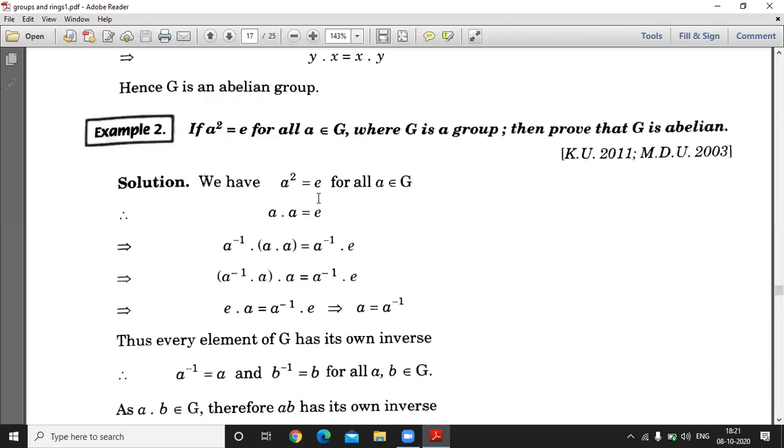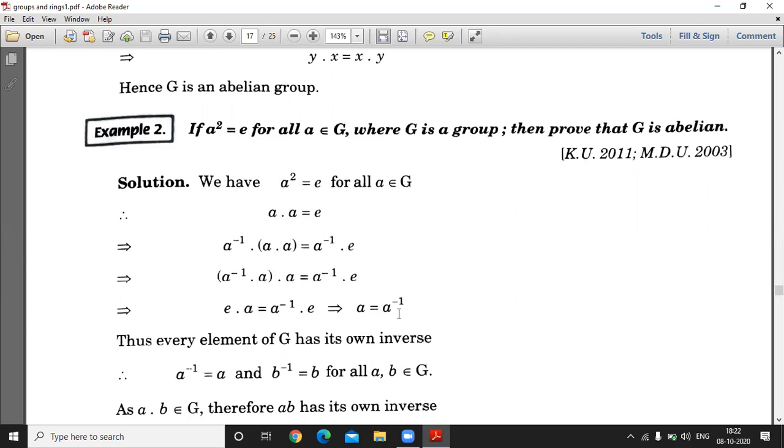Now we have a square is equal to e for all a belongs to G, so we can write it here a dot a is equal to e. Now pre-multiplying by a inverse both sides and using the associativity property, we get e into a is equal to a inverse e, means a is equal to a inverse. Means if a square is equal to e for all a belongs to G, every element of G has its own inverse. We get here a is equal to a inverse. Similarly, if b is an element of G, then b is equal to b inverse.